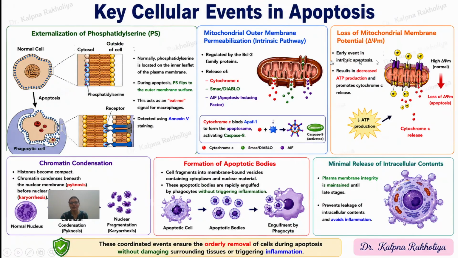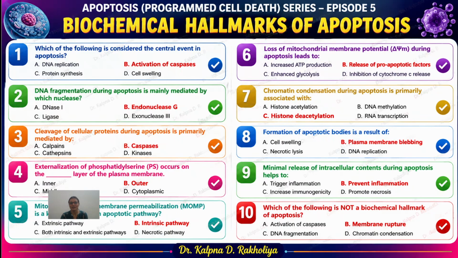Apart from this, the mitochondrial outer membrane is permeabilized in the case of the intrinsic pathway. This regulates the release of cytochrome C and causes loss of mitochondrial membrane potential, resulting in decreased ATP production, and it promotes cytochrome C release. These are all the biochemical events that occur in the apoptosis process.